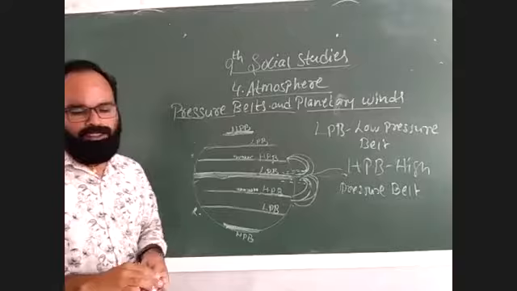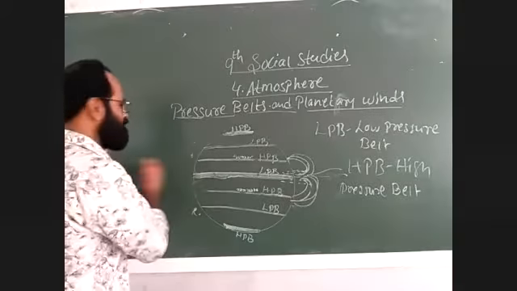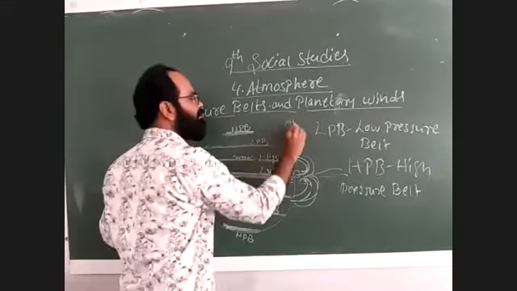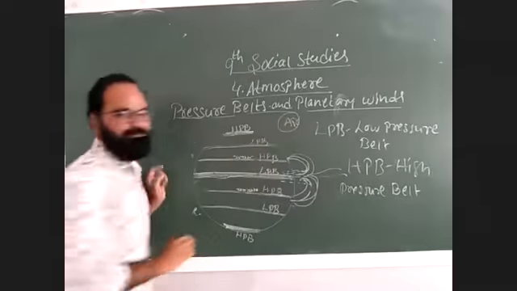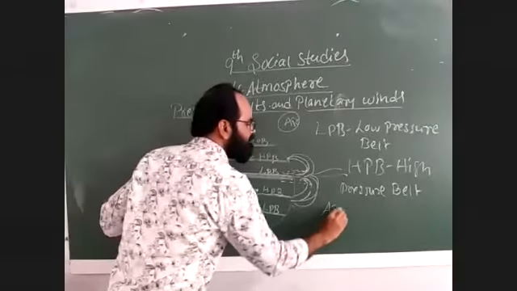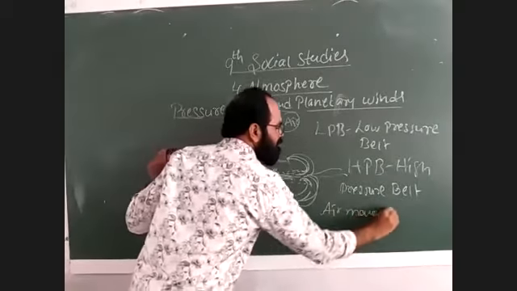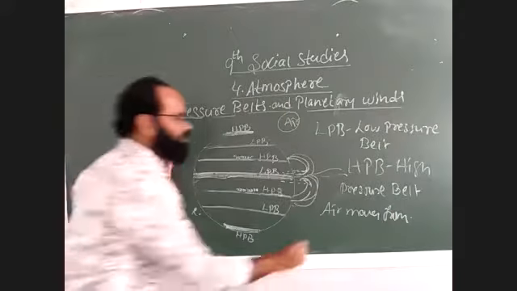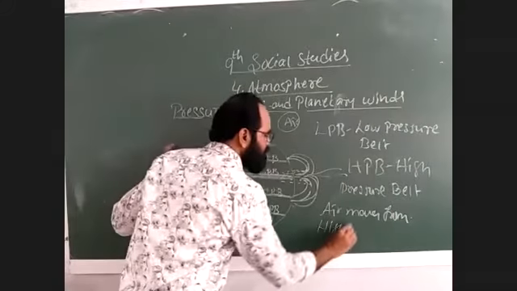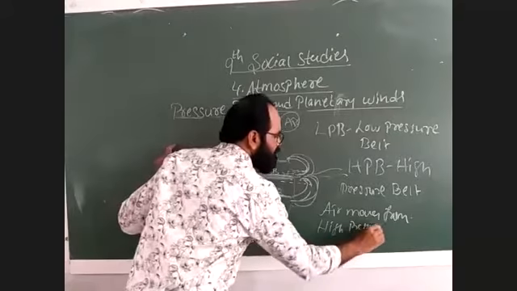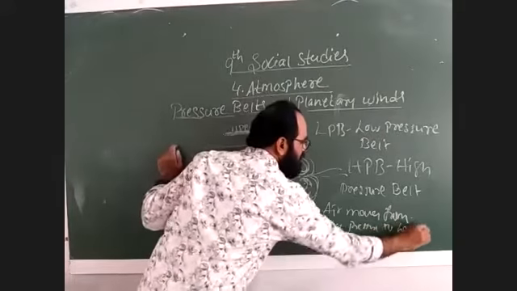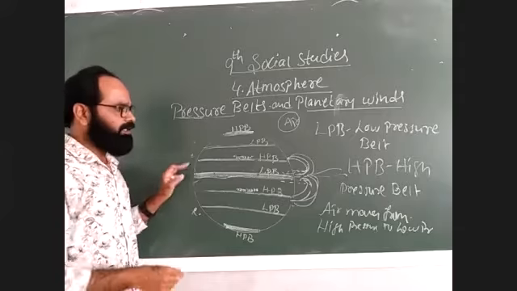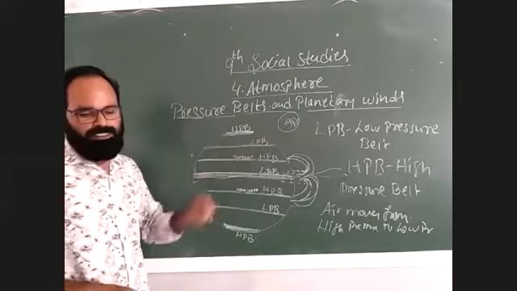Okay, next, air moves from high pressure to low pressure. This is the next one.